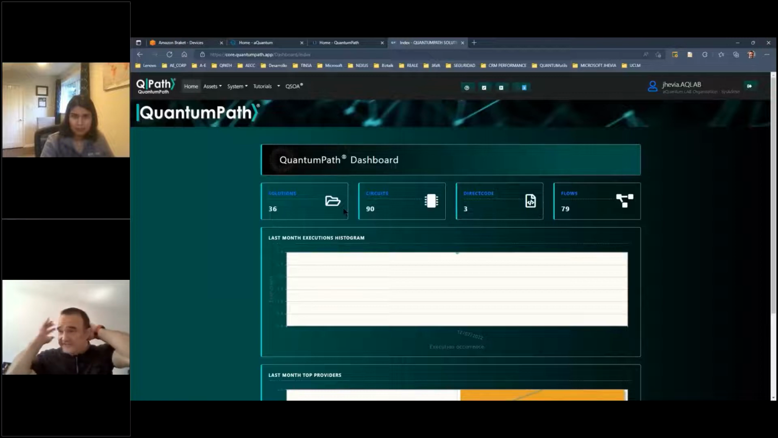So the first step is to create the solution. The next step is to create the circuits that solve some kind of quantum algorithm, and the end is the creation of the flow. The flow is the main program in which we can orchestrate how the different circuits we have created can be executed in the final platform defined in the solution.